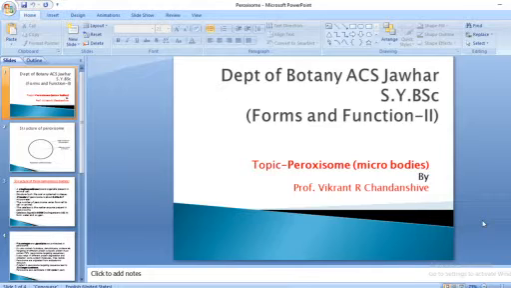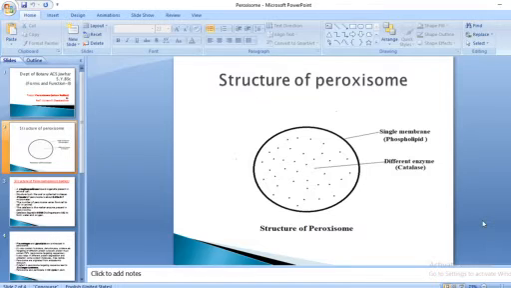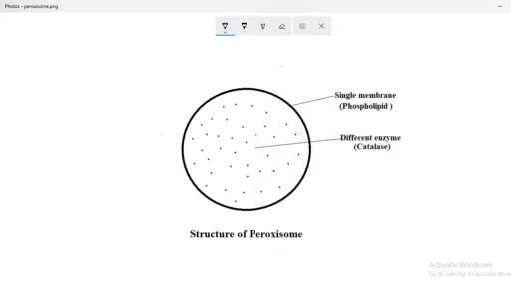So today we are discussing a simple topic, that is peroxisomes or microbodies. The structure of peroxisomes is very simple. In most cases it is covered with a single membrane. The membrane is composed of phospholipids.